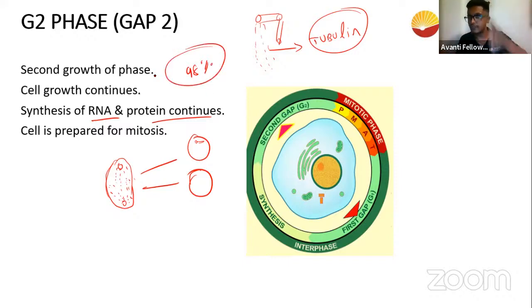That means if the cell has to divide, if the cell has to signal, if the cell has to increase or decrease the speed of reaction, for any single aspect you need proteins, either in the form of enzymes, signaling agents, or immune agents. That's why protein synthesis becomes a very important concept. So the cell grows in size, increases its cytoplasmic volume, synthesizes its DNA and also proteins, and prepares for something called the M phase.